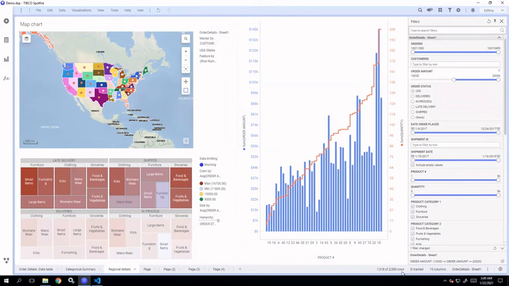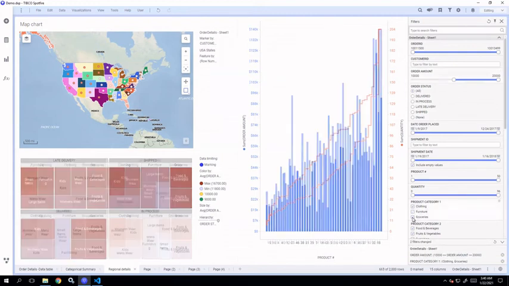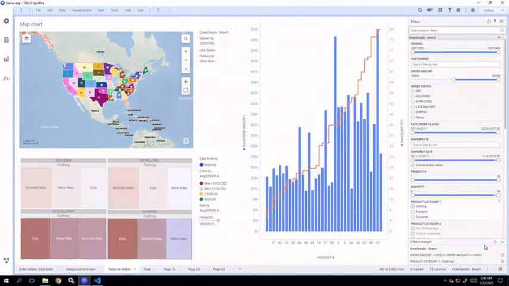Apart from that, whatever filters you are applying will always be displayed at the bottom of the filters panel. For this particular data table, it will display the data table name for which the filter has been applied and the filter that has been applied. That means order amount between 10,000 and 20,000. Let's say we want to display the categories only for clothing. Now you can see two filters are applied: order amount and product category 1.